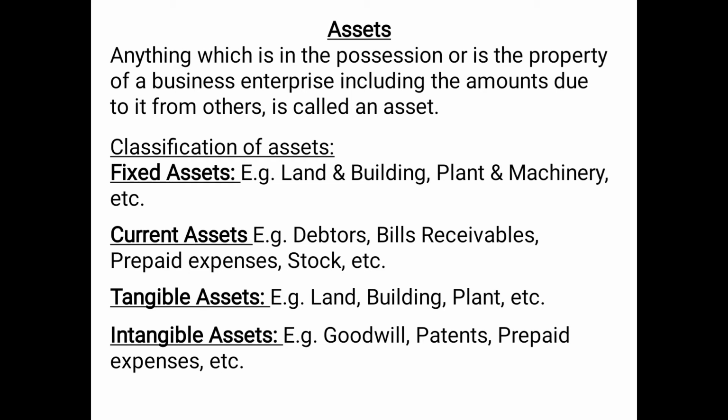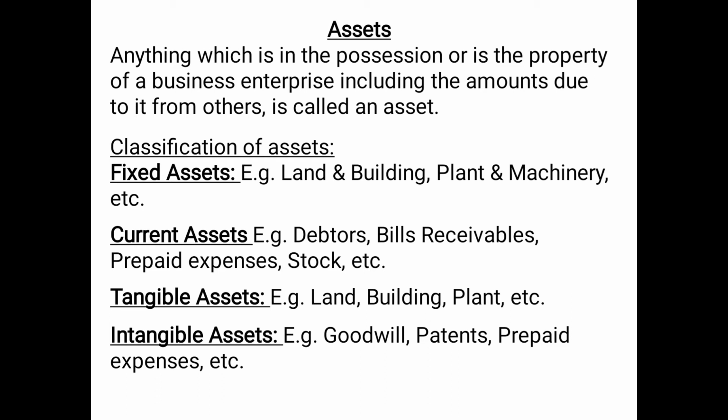Current assets are those assets which can be converted into cash within a short period, and that short period here is 1 year. It will not take more than 1 year to be converted into cash, and therefore these assets are also known as short lived or active assets, because these assets are of very short term nature. For example, debtors, bills receivable, prepaid expenses, stock, etc., because all these assets are converted into cash within 1 year.